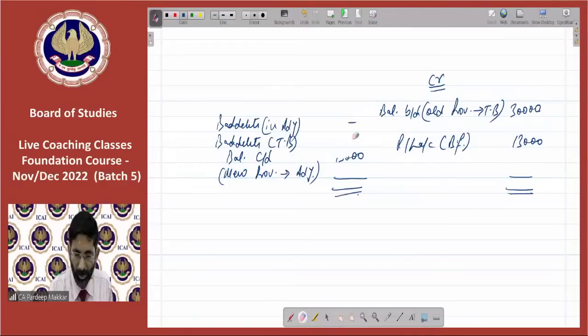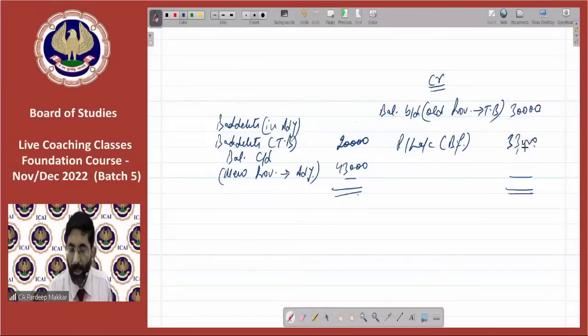So it is given in accordingly, it will be adjusted. It will be 33,000. This is the one method.